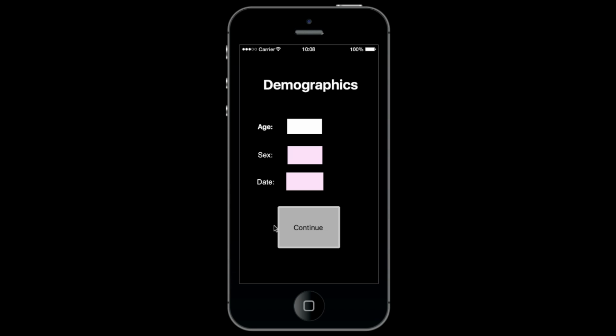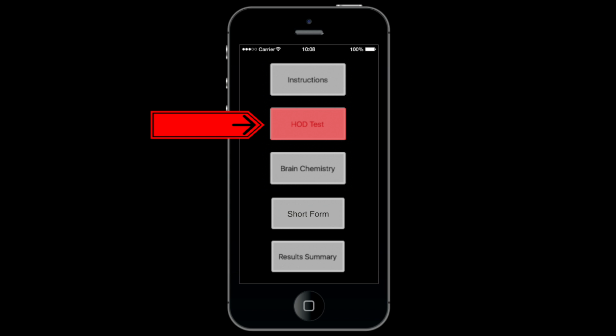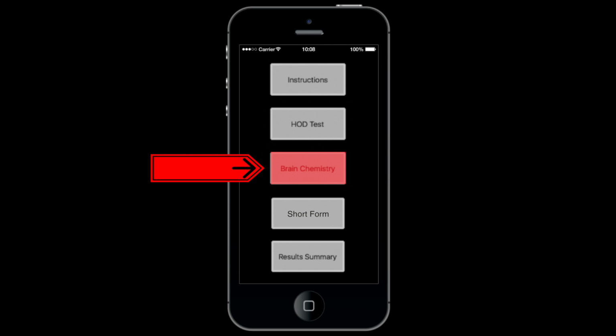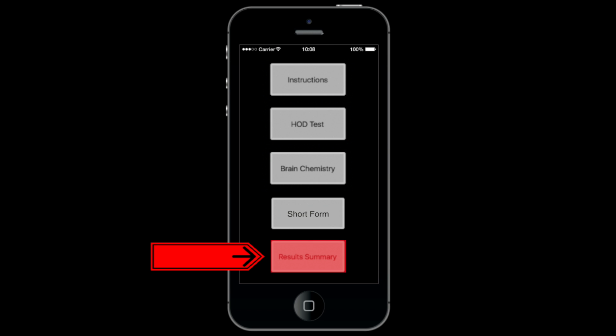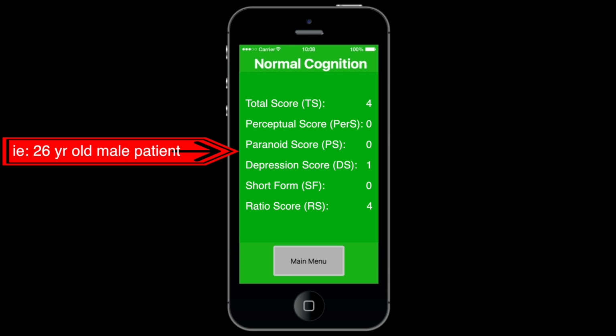Before doing the HOD section, the patient will be prompted to enter their age, sex, and date on this screen. After answering the HOD section, which takes between 10 and 15 minutes, the main menu will return, and you can either elect to do the brain chemistry section of the test, which is 39 true-false questions, or you can go to the results of the HOD test.